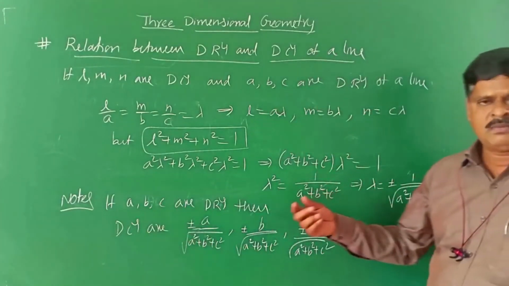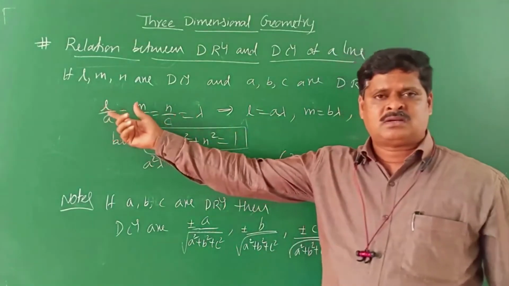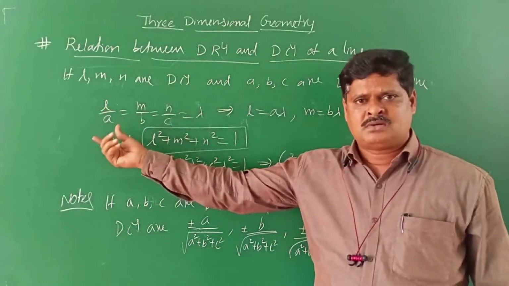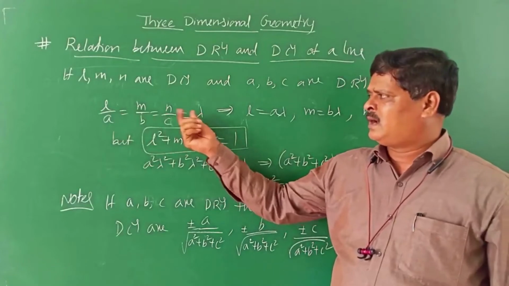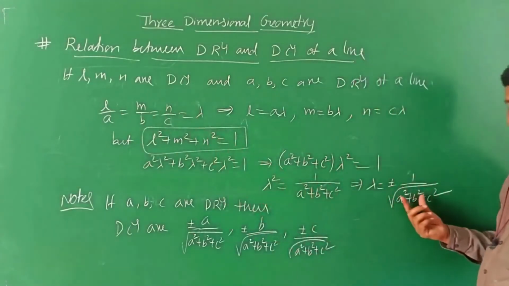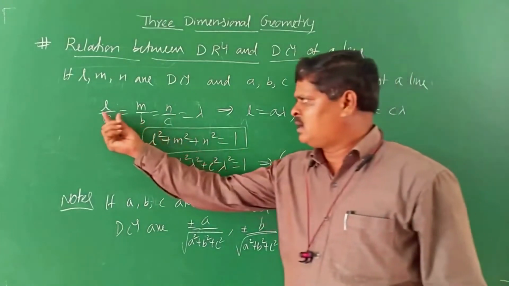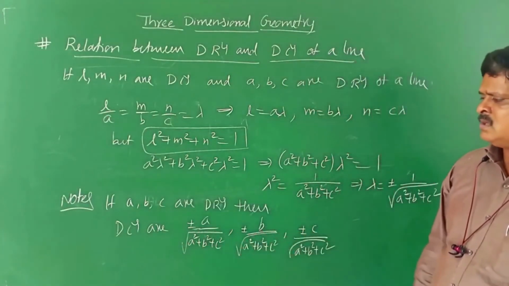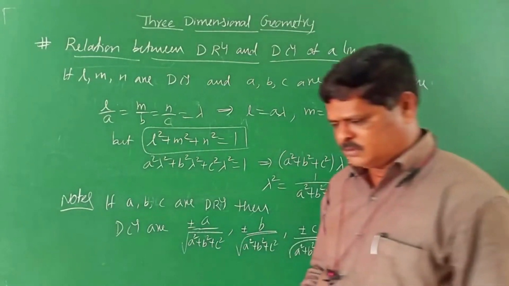Once you know the direction ratios A, B, C, we can derive direction cosines using this concept. How are you getting the lambda value? Direction ratios and direction cosines are proportional, so L by A is equal to lambda. L is equal to A lambda, and lambda is plus minus 1 by square root of A square plus B square plus C square. So L is plus minus A by square root of A square plus B square plus C square. Do you understand, children? Right. The next one.